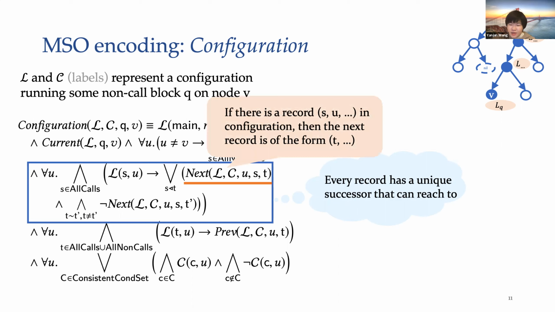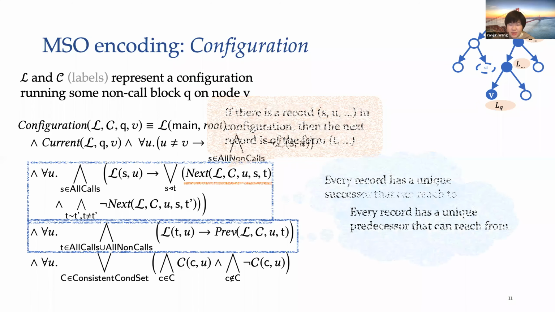The next here is a subformula that ensures that if there is a record SU in the configuration, then the next record is of the form T. The fourth line constrains that every record has a unique predecessor that can reach from.